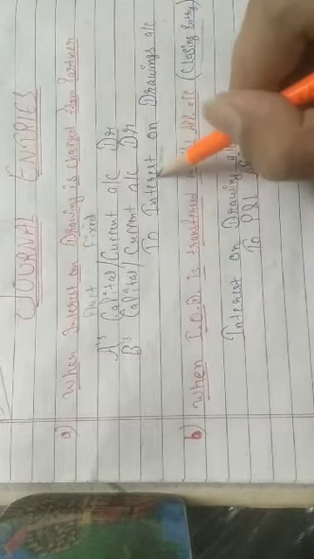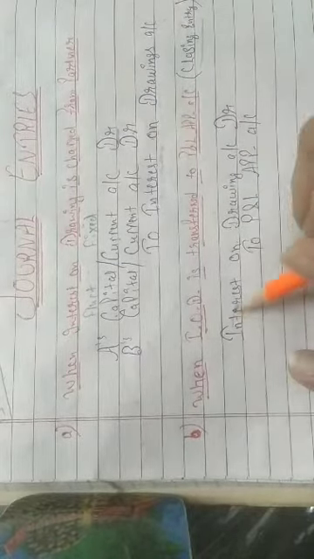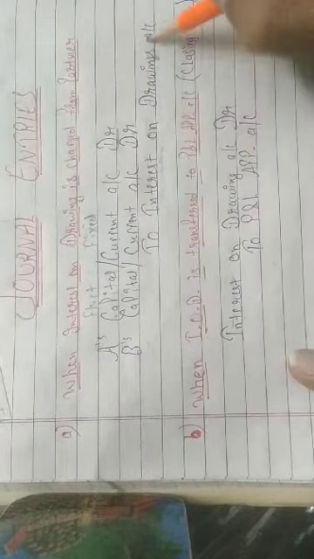Interest on drawing is credited and the same interest on drawing is debited, so debit and credit cancel. The net entry will remain: A's capital or current account debit, B's capital or current account debit to P&L appropriation account. Fine.